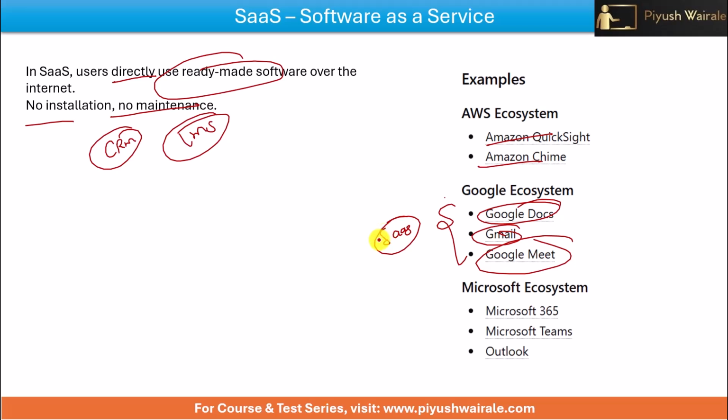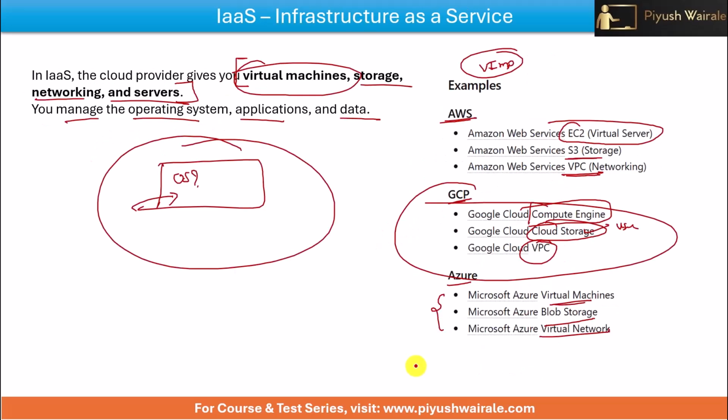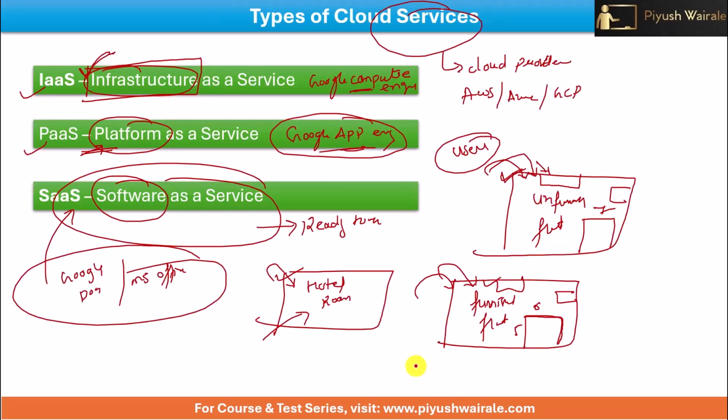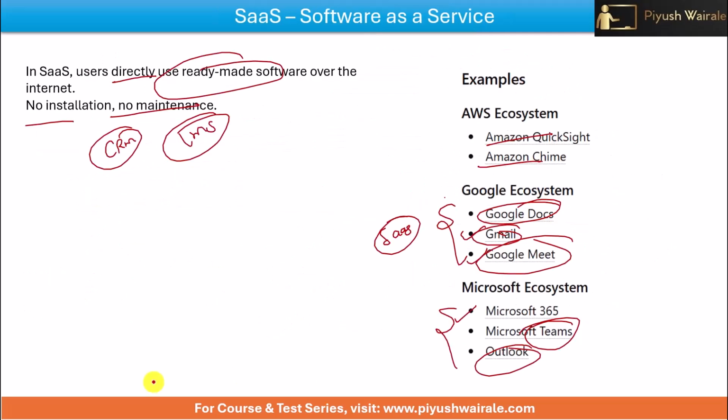Okay. So you can expect a question based on this: which type of service is Gmail or Google Meet, right? It's a software as a service. In the case of Microsoft ecosystem, you can see Microsoft 365, Microsoft Teams, Outlook. All these are basically what? Software as a service. Okay. So I hope the difference is clear between infrastructure, platform and software. Okay. So what we have discussed, I guess this is clear to everyone now.